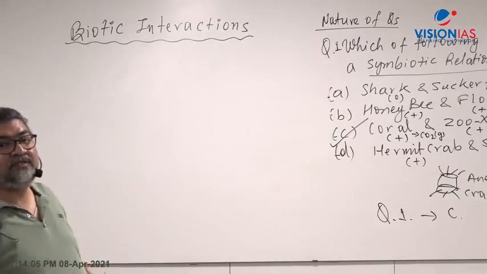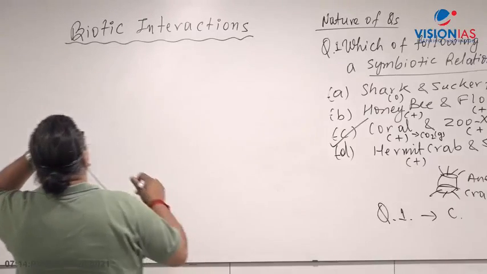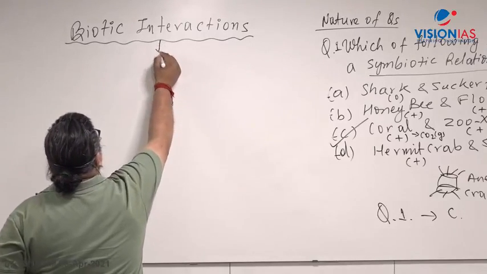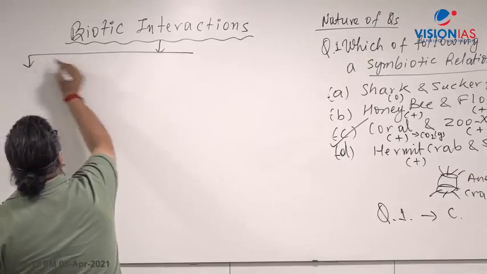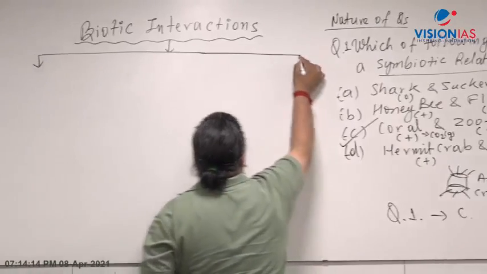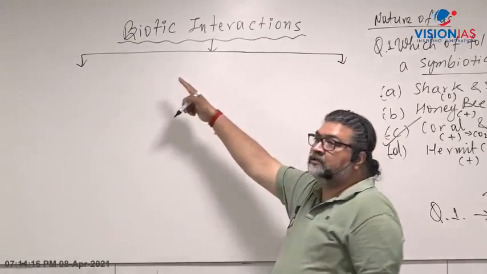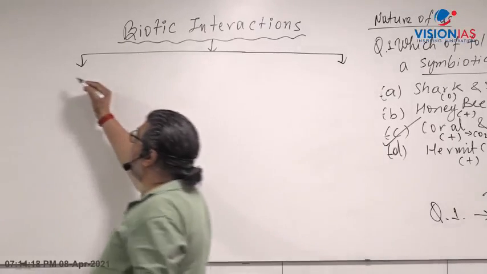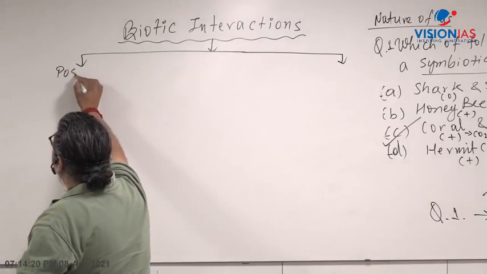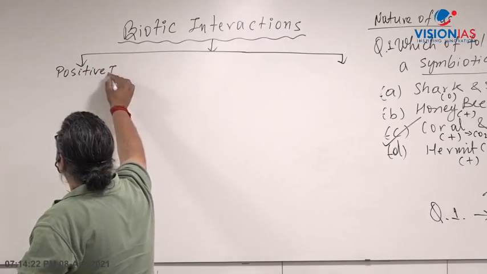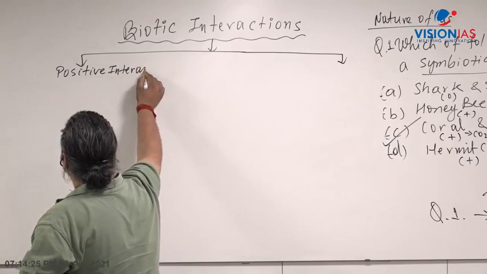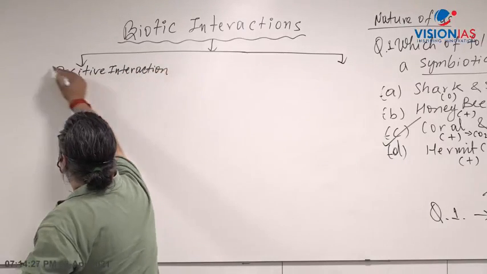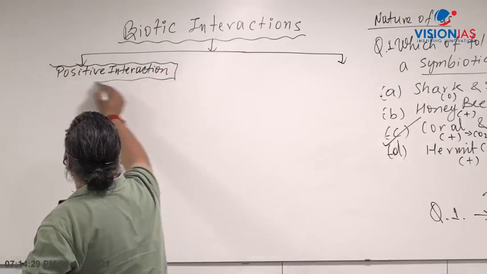So the complex interaction which happens in living world in terms of biotic interactions, we can divide into two parts. The two ways in which we can understand the biotic interaction. First is the positive interaction. Just copy this flowchart which I am drawing.